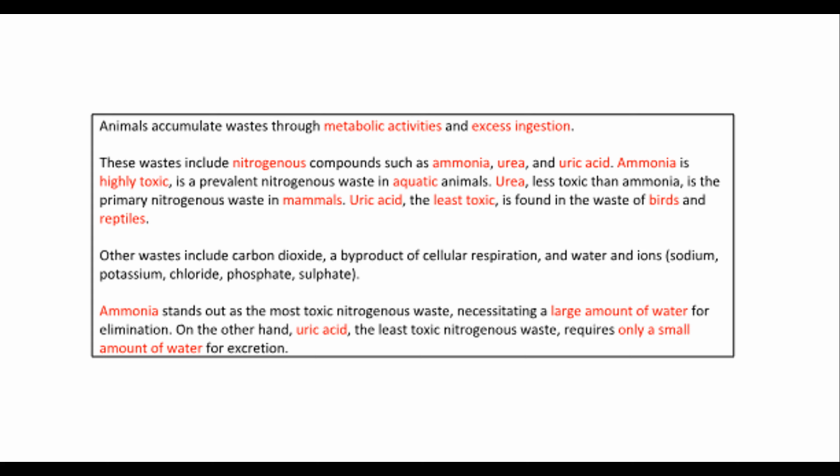Other wastes include carbon dioxide, a byproduct of cellular respiration, and water and ions: sodium, potassium, chloride, phosphate, sulfate. Ammonia stands out as the most toxic nitrogenous waste, necessitating a large amount of water for elimination. On the other hand, uric acid, the least toxic nitrogenous waste, requires only a small amount of water for excretion.